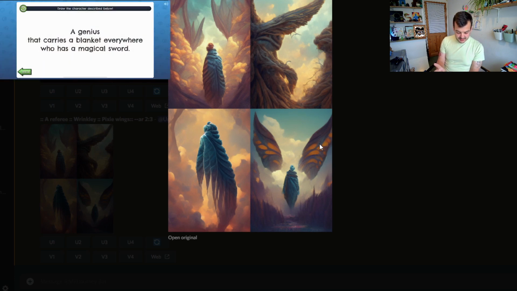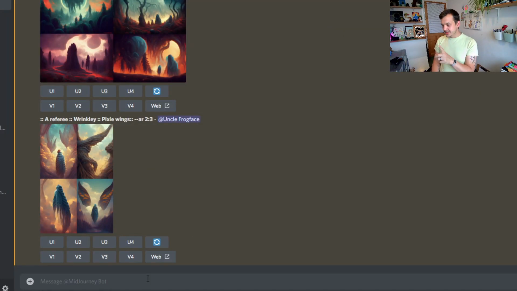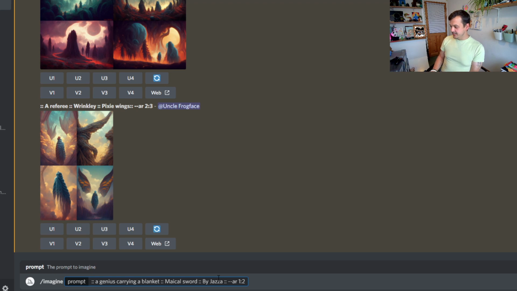Okay, a genius carries a blanket everywhere who has a magical sword. So what I want to do this time is I'm going to do the same as I've been doing, but change it a little bit. I'm going to put a genius who carries a blanket everywhere as the first part of the prompt. I'm going to put in carrying a magic sword as a separate part. And then I'm going to put a style on this one as well, by a specific artist. Okay, so we have a genius carrying a blanket, magical sword. I'm going to see if it can do it as if it's done by Jazza.